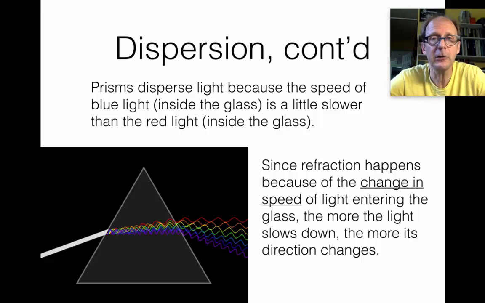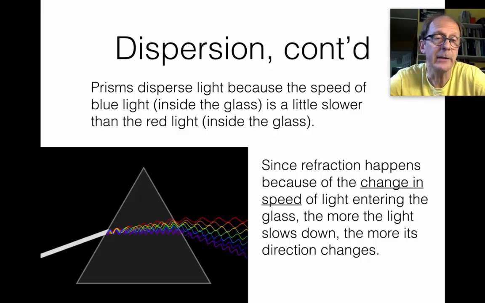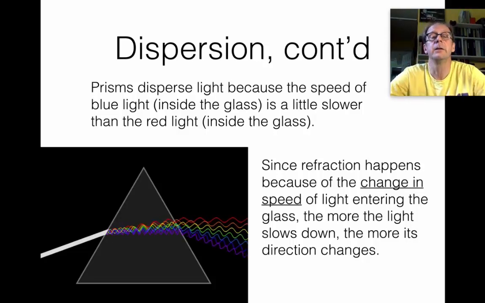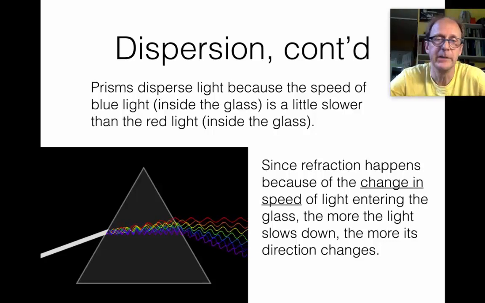But the different colors slow down different amounts. Not much, just a little bit. The blue end of the spectrum slows down a little bit more than the red end. If white light enters the prism from the left, the rays are going to bend, but how much they bend depends on their color. The blue-violet rays are going to bend a little bit more than the red rays. And also when they come out of the prism, they'll bend different amounts.